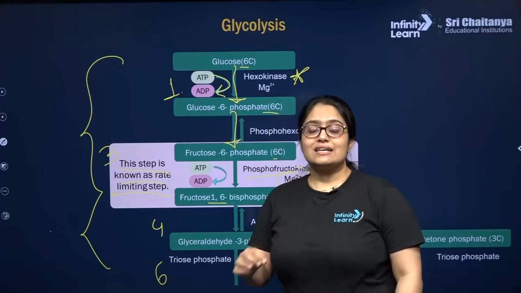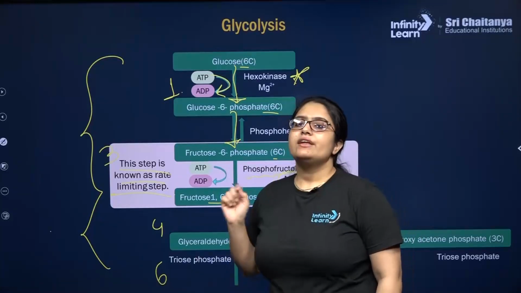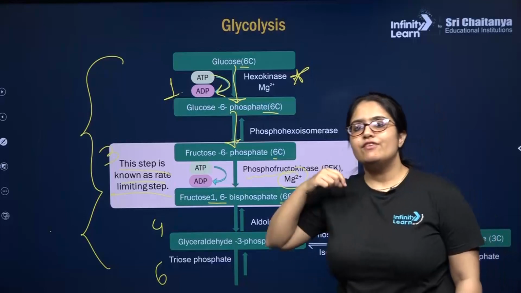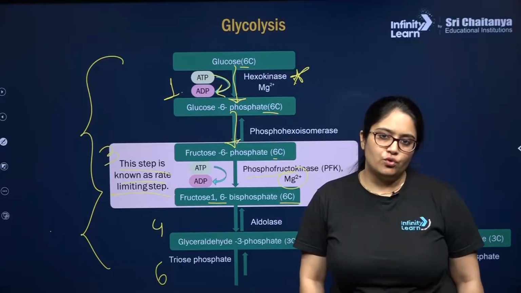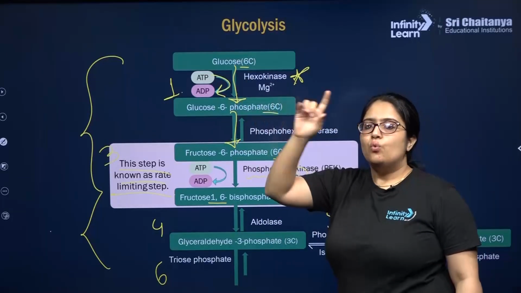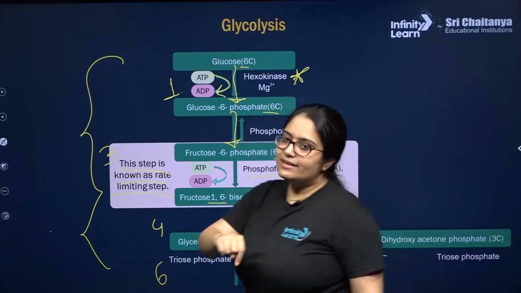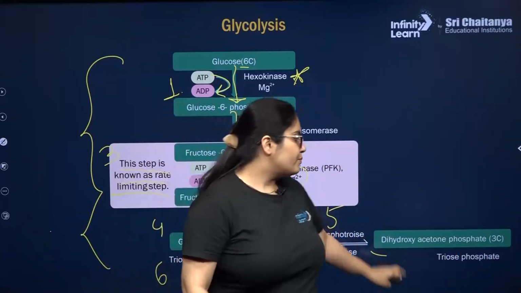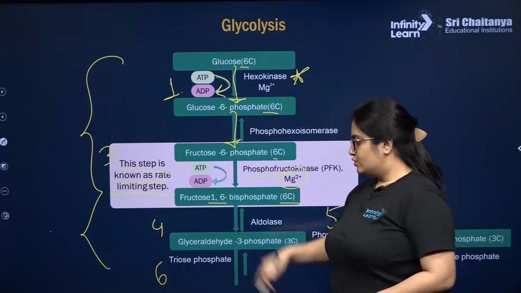So from the sixth step, every reaction will be multiplied by 2. Every reaction will take place twice. Every product, every reactant will be multiplied by 2, because for reactions 6, 7, 8, 9, 10, the reaction will take place once for glyceraldehyde 3-phosphate and another time for this DHAP, which has converted into glyceraldehyde 3-phosphate. So notice this.